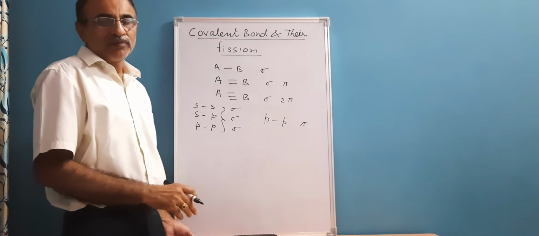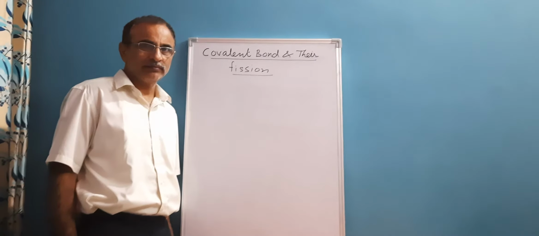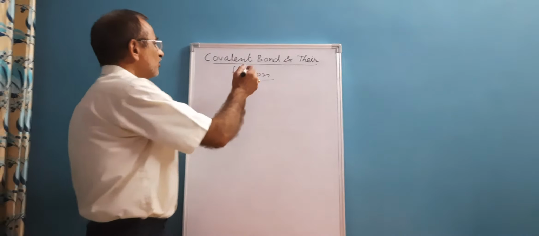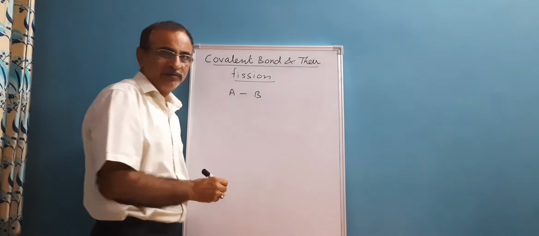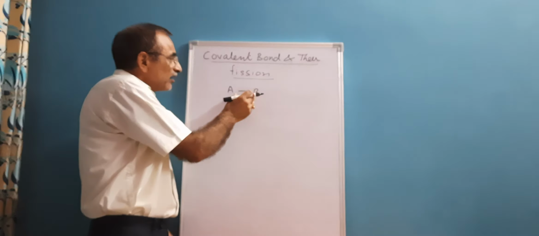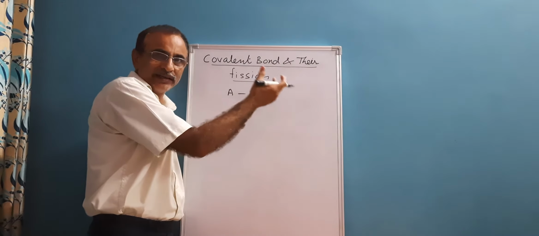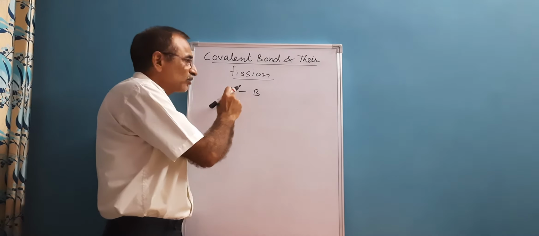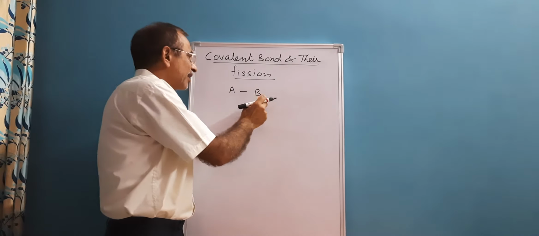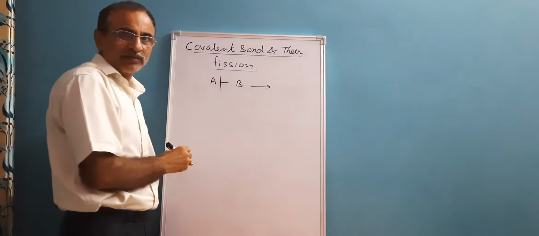Now we are coming to fission of covalent bonds. During fission of a covalent bond, let's consider we have a covalent bond between A and B. If the electronegativity difference between A and B is greater, and let B be more electronegative as compared to A, in that case a heterolytic dissociation takes place.